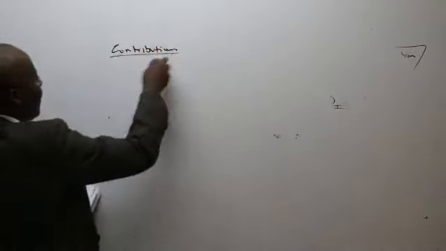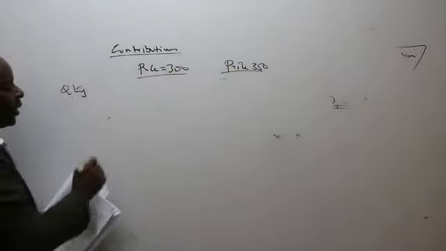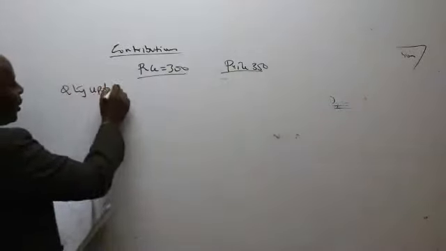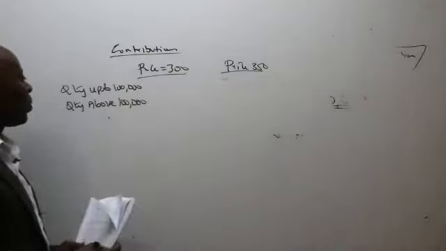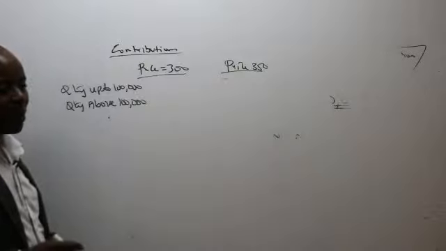So we have a price of 300 and a price of 350, and then we have quantity up to 100,000, and quantity above 100,000.